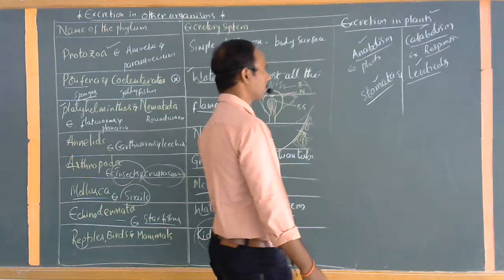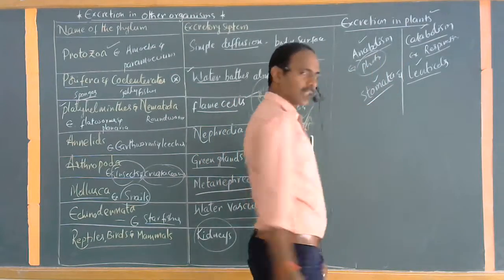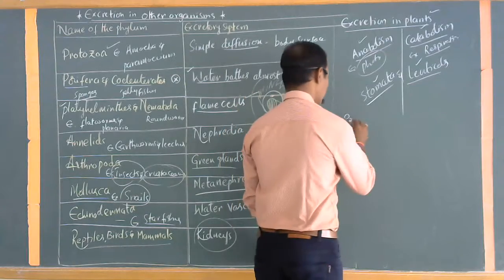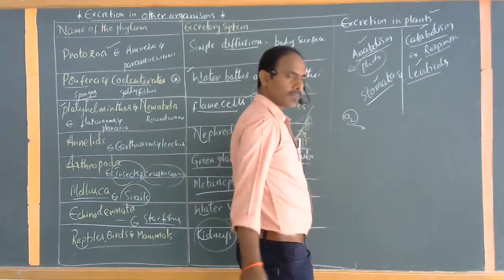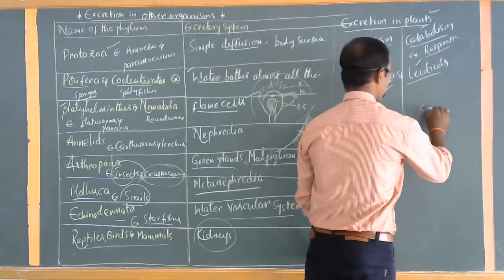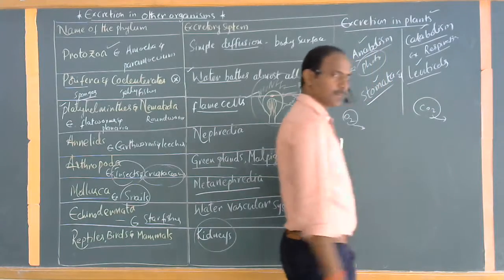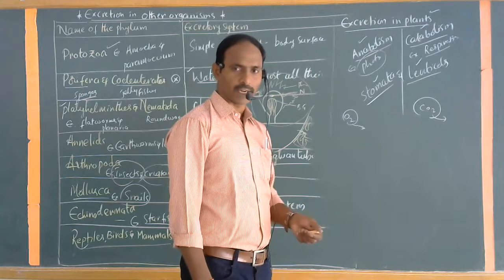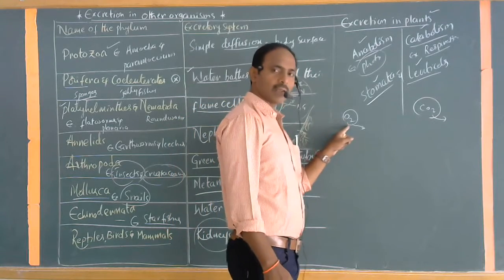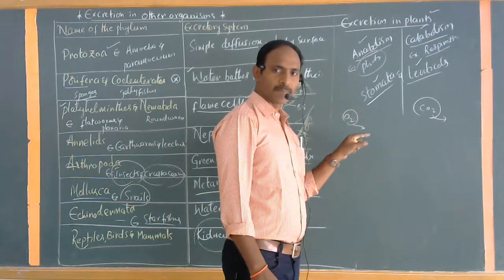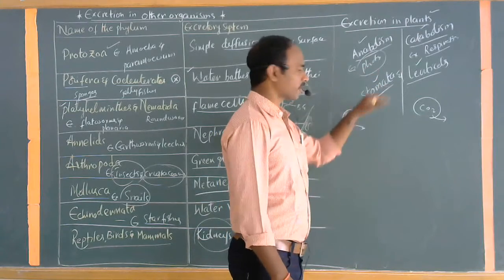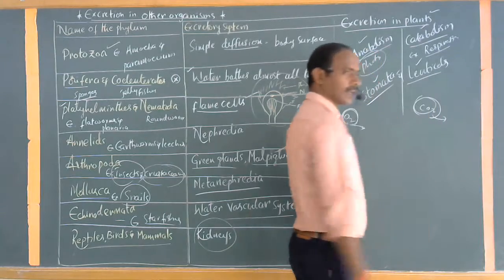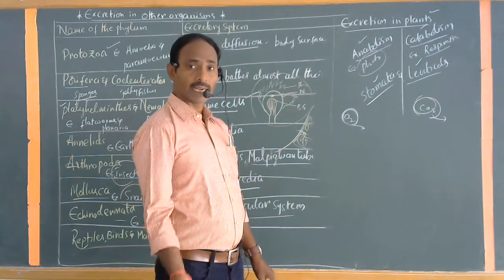So for example, during the process of photosynthesis, gases like oxygen are a kind of waste product. During the process of respiration, for example, carbon dioxide is a kind of waste material. Basically, carbon dioxide is commonly called the waste material sent out from the body. Whereas oxygen molecules are also a kind of waste product, produced during the process of photosynthesis. Okay.